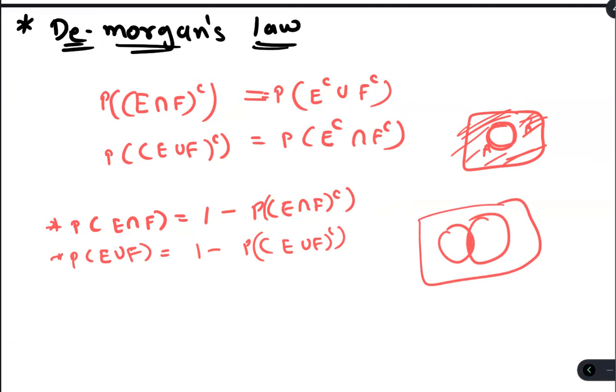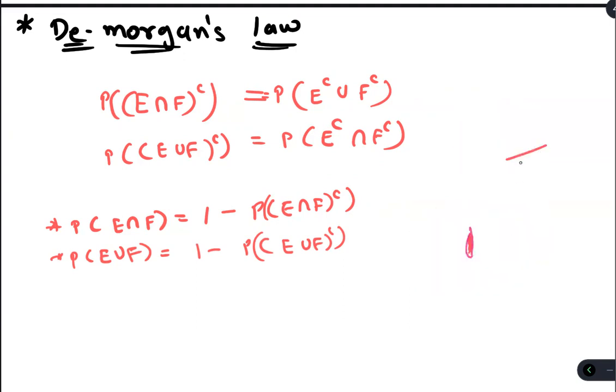If you remove the other part from one, then you'll get this part. And the same for E union F: from the whole, remove the other part, then you will get this part. This is very easy to understand.